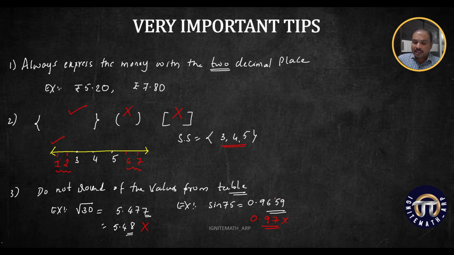Clear? Understood? And also you have the tendency, especially when you are solving a quadratic equation, and I'm asking you to round off the final answer to 2 decimal places or 3 significant figures.